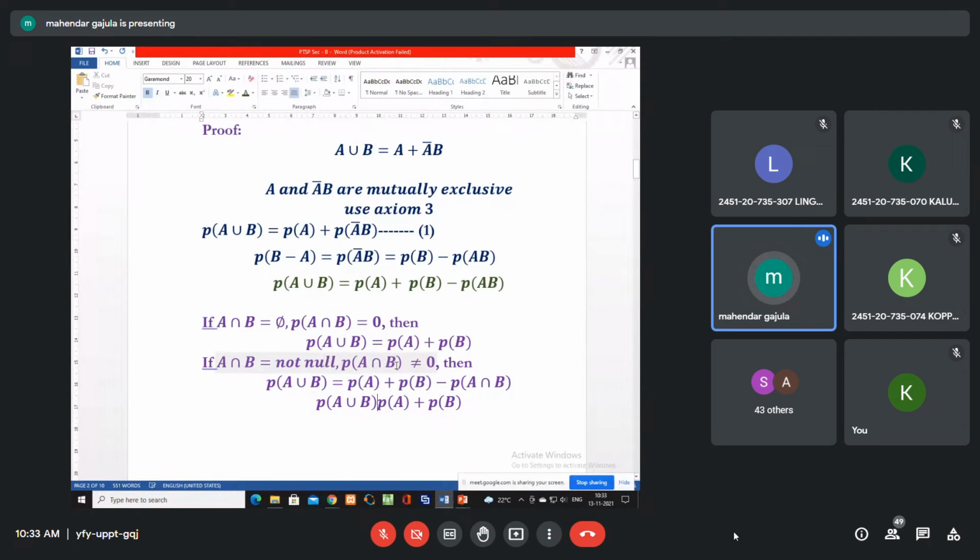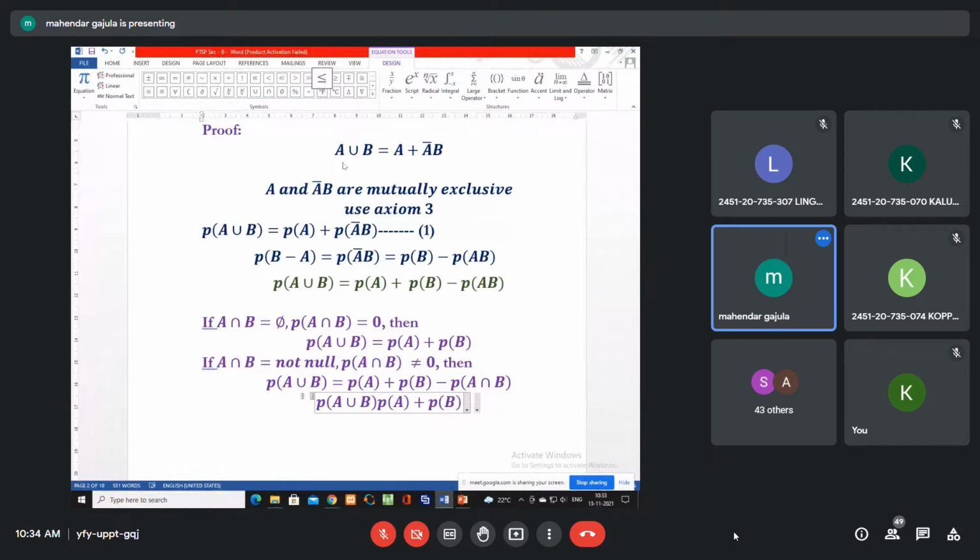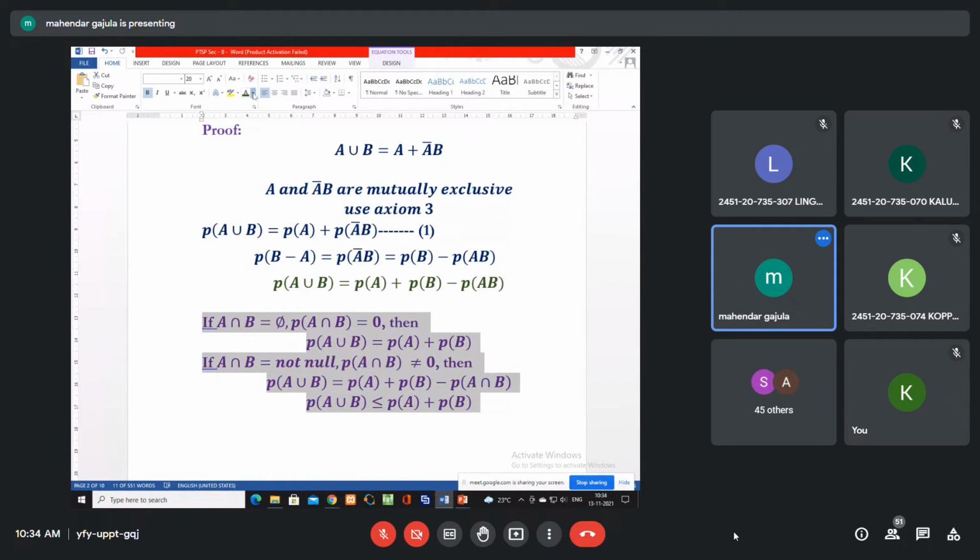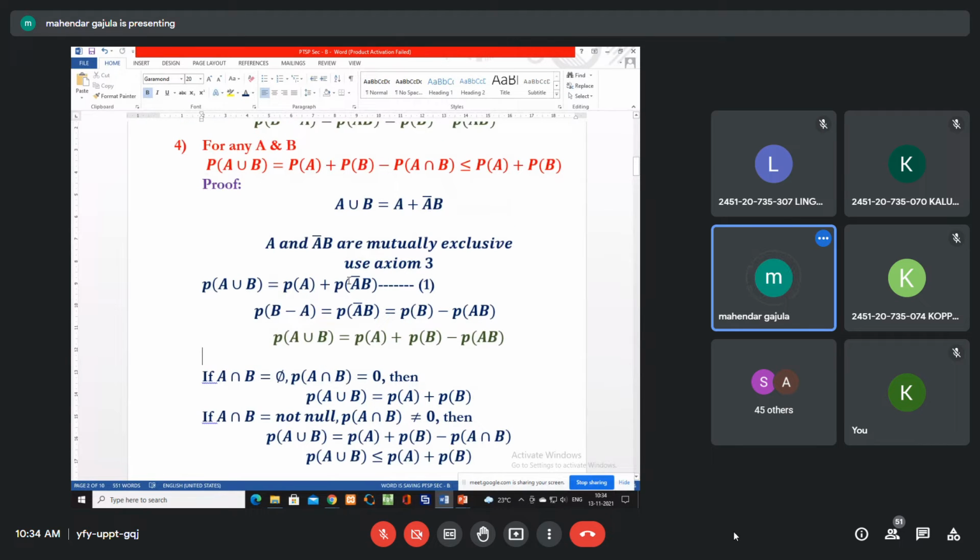It is less than or equals to. You are comparing the A union B with PA plus PB. Something is subtracted from this, then definitely it is less than. This value, A union B, is less than PA plus PB. Okay, this way you have to explain. Just copy it.